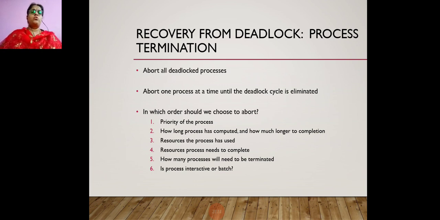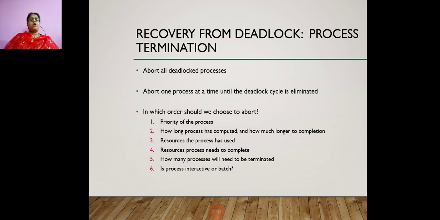You can select according to the priority, how long the process has computed and how much longer it needs to complete, the resources the process has used, the resources the process needs to complete, how many processes will need to be terminated, and whether the process is interactive or batch.